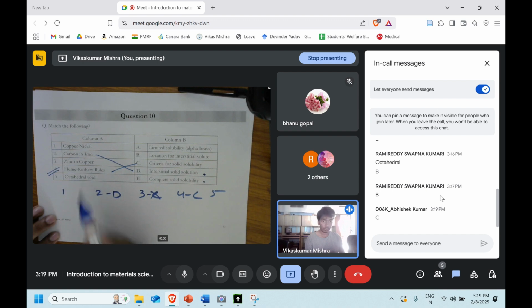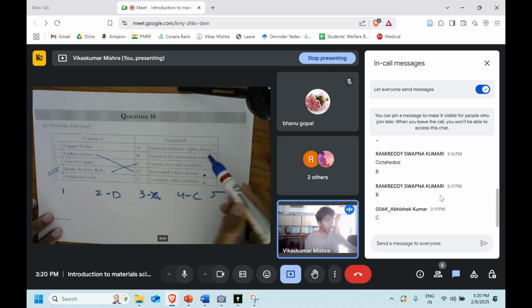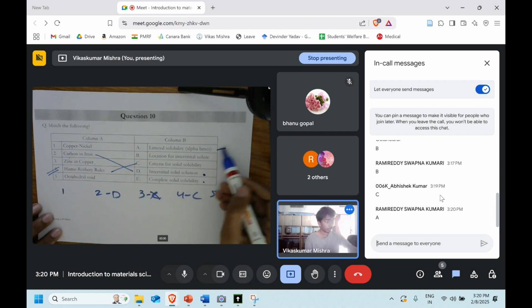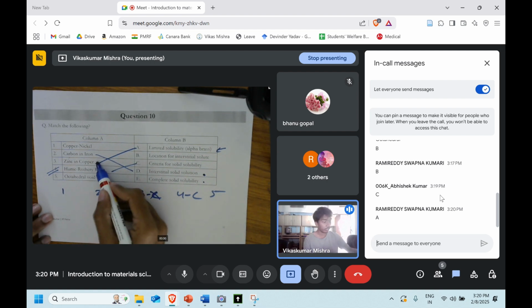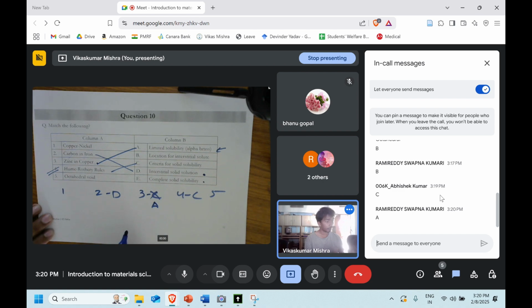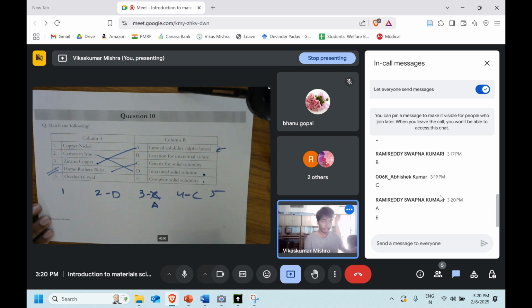Now, zinc in copper. What about the zinc in copper? So zinc in copper will have some solubility limit or not? Yeah, that's right. It will have some solubility limit. So Rami Reddy has told that the third one is going to match with A. Copper and nickel will have E, right? Yeah, that's right. Perfect. It will have a complete solubility.